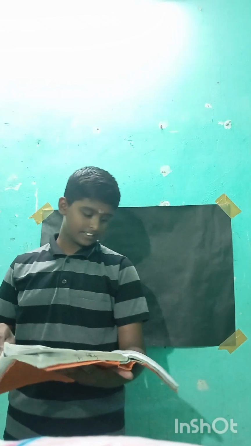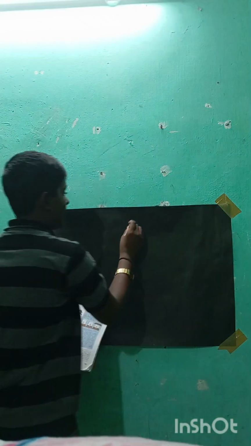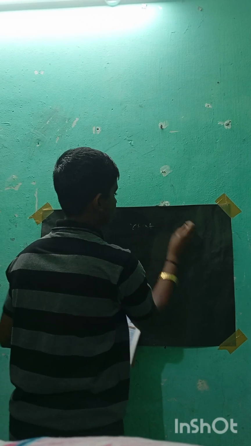So what is the definition of combustion? It is the chemical process in which a substance reacts with oxygen to give off heat. It is known as combustion. So guys, the chapter name is combustion, and the whole of this is written here. The first topic is what is combustion: a substance reacting with oxygen and giving off heat is known as combustion.